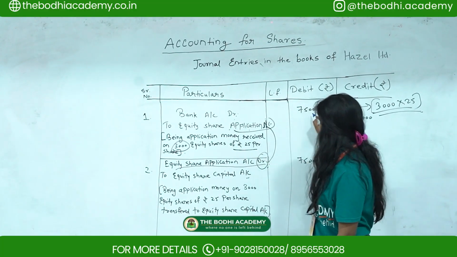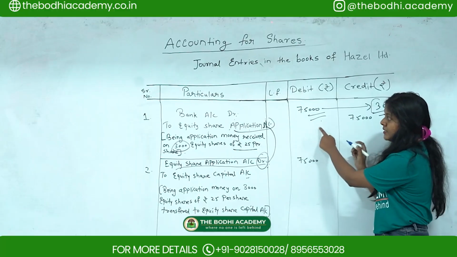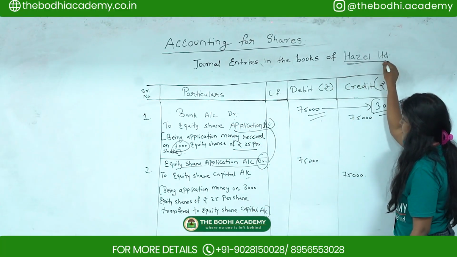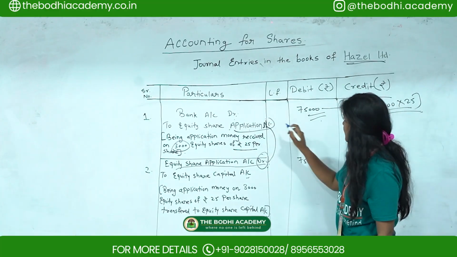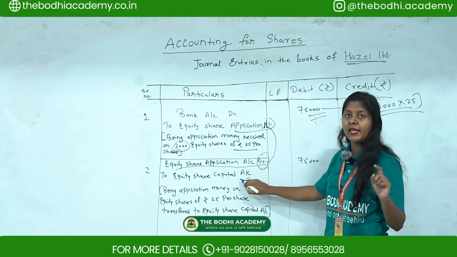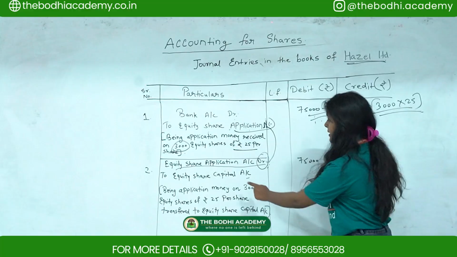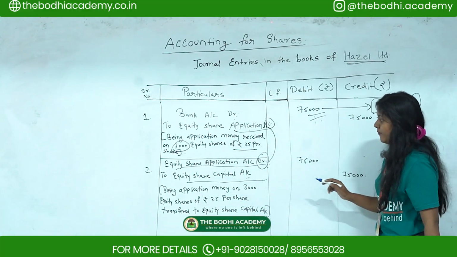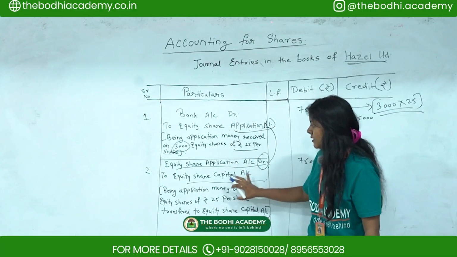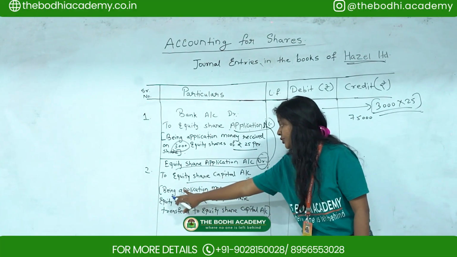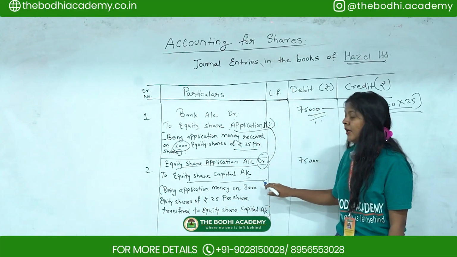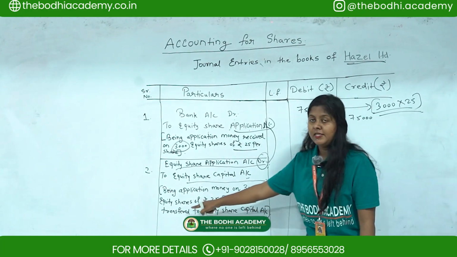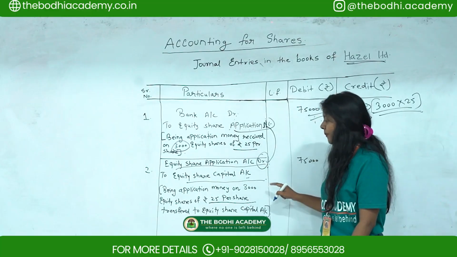Now this amount, 75,000, was in the bank account of Hazel Limited, and we are transferring it into the share capital account. So that's why you pass this entry: equity share capital account. Whenever you transfer this, you pass the narration: being application money on 3000 equity shares of rupees 25 per share is transferred to equity share capital account.